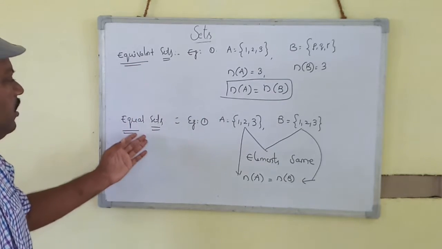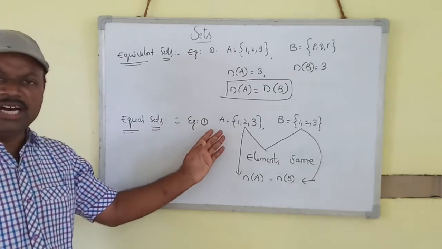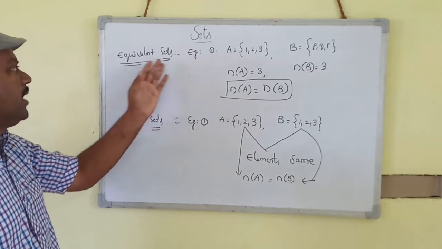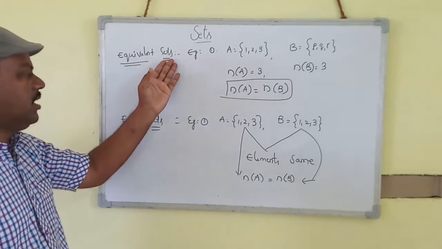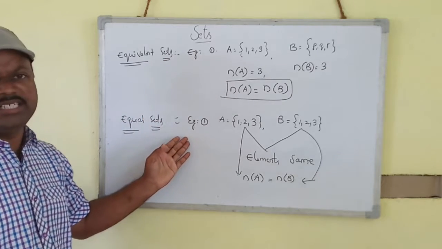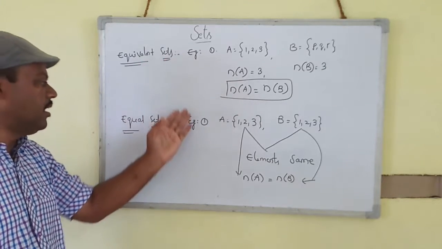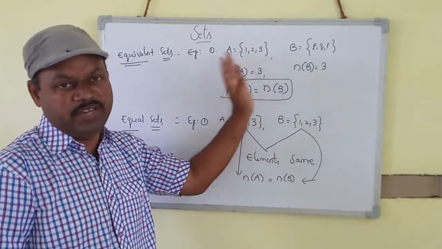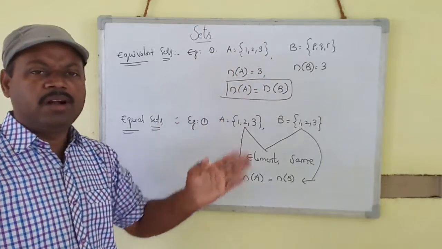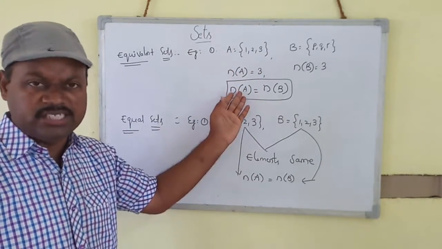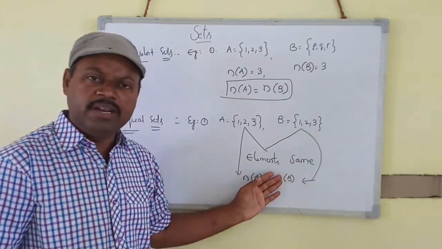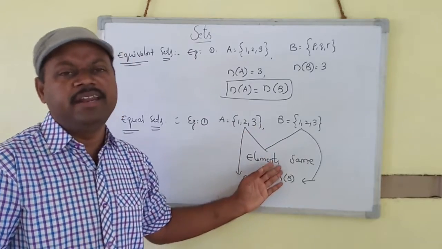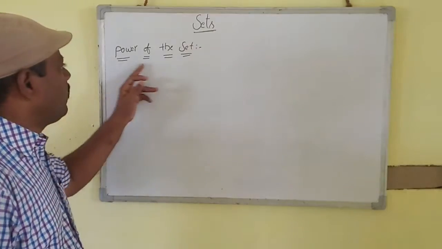So what is observed here? All equal sets are equivalent sets, but all equivalent sets need not be equal sets. Equivalent means just the cardinal numbers of the sets are equal, but for equal sets, the cardinal numbers are equal and the elements are also the same.